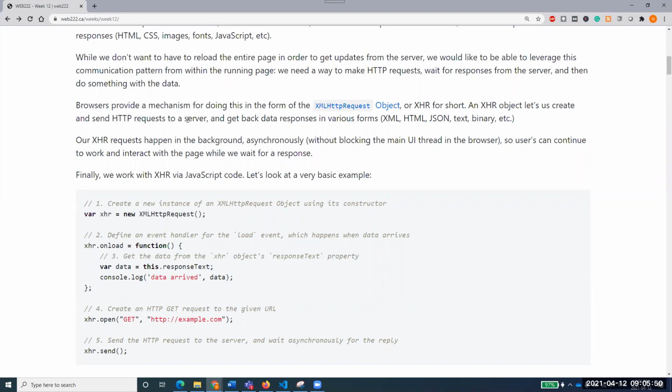And whenever you request something, you get back something. You get back the data responses in various forms, and we will talk about these forms, but you get back something, right?